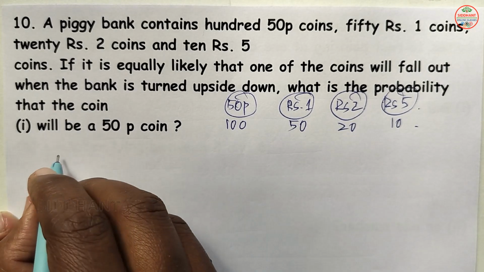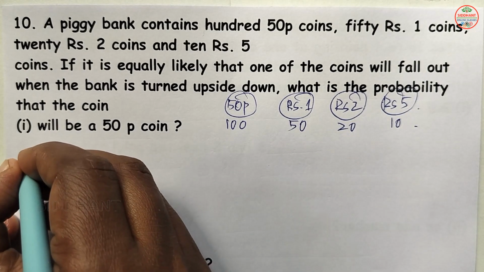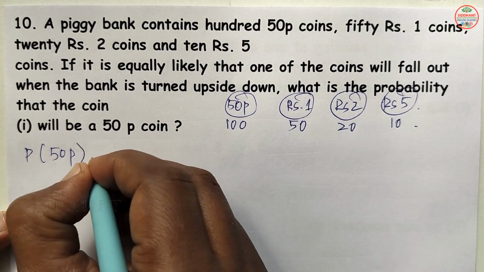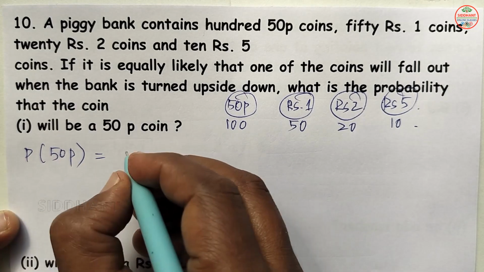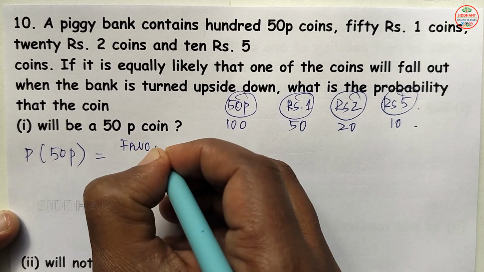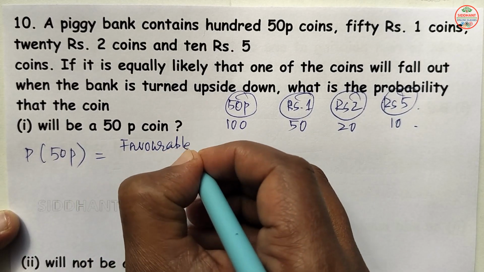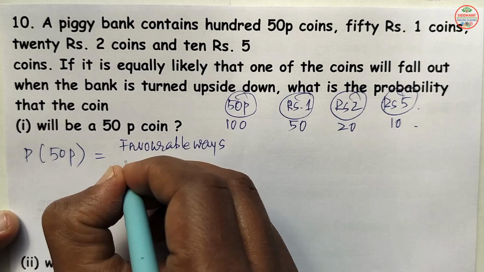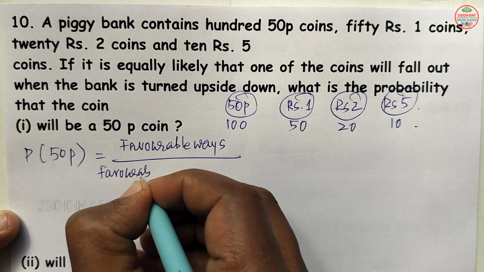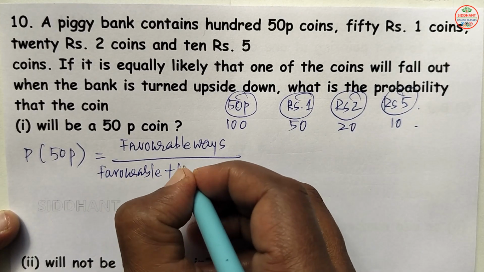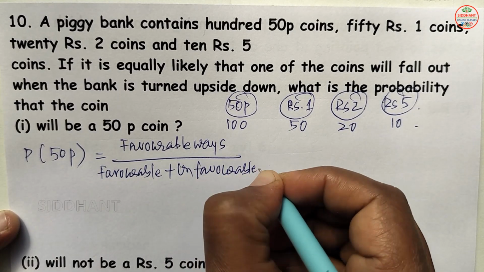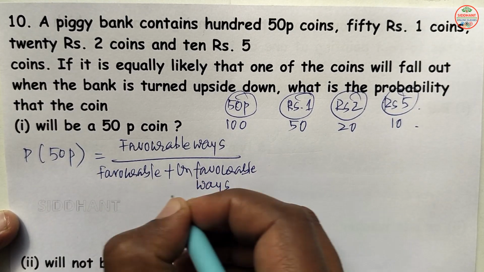So here the question is asked in the happening side. That means P of 50 paisa coin here. So happening side they asked, that means favorable ways by favorable ways plus unfavorable ways here.